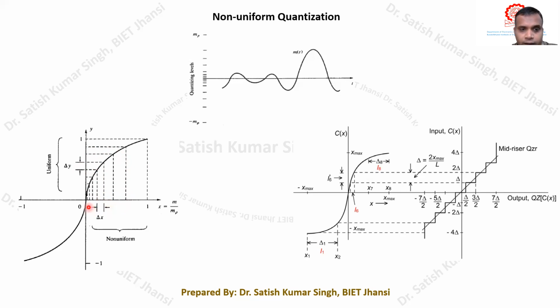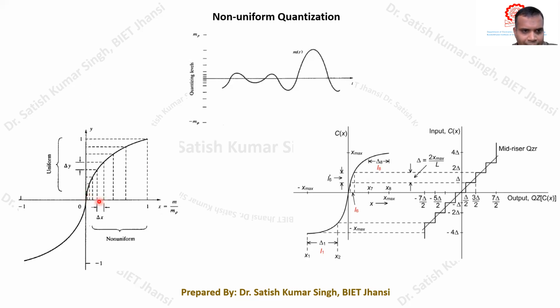You can find that it is a non-uniform increment in the input magnitude. On this particular x-axis, we can see that these increments are non-uniform, but here you can find that these increments are actually uniform. This compressor is designed in such a way that, if you see here, the increment between the two vertical lines is very small, but the same increment on the y-axis is large compared to this increment.